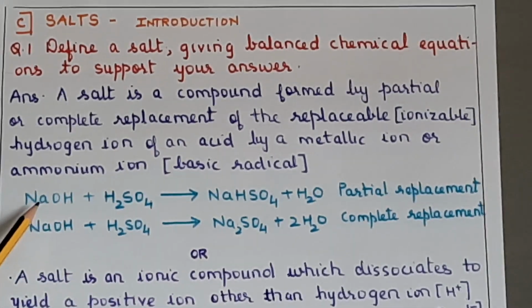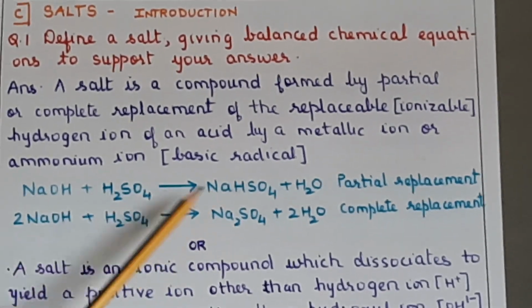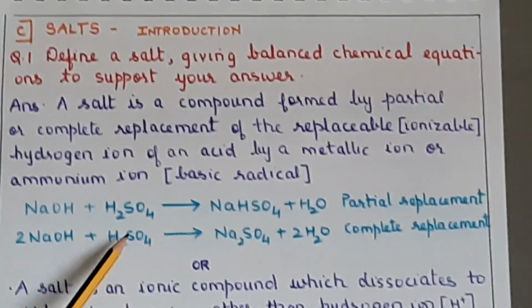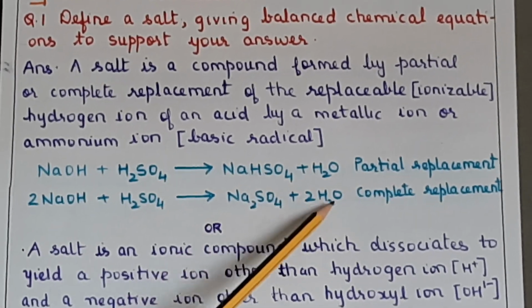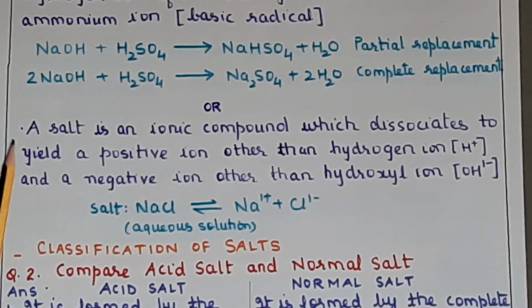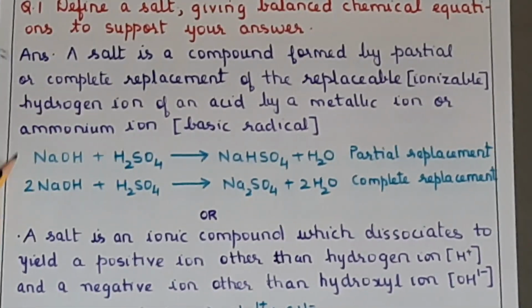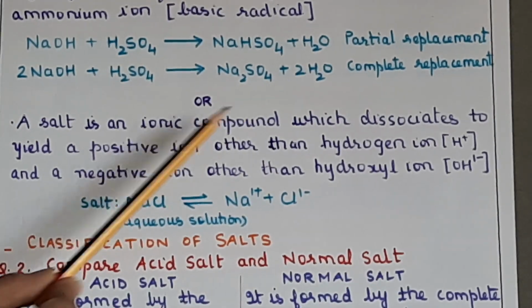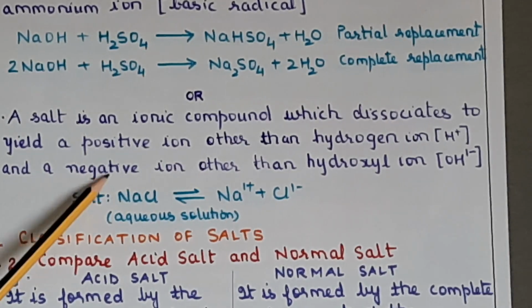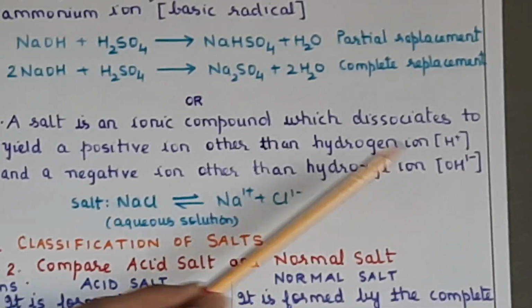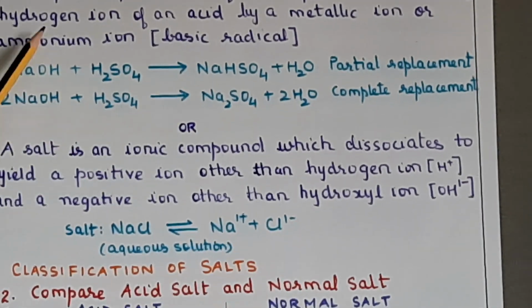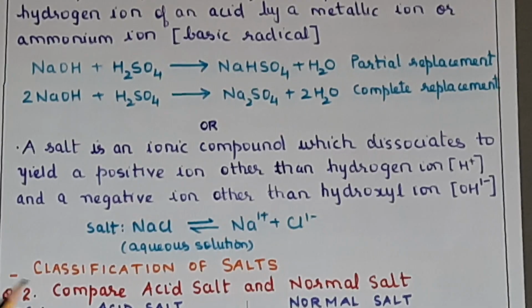Okay. So this is the example, NaOH plus H2SO4 will give NaHSO4 plus H2O, partial replacement. 2 NaOH plus H2SO4 will give you Na2SO4 plus 2H2O, complete replacement. Or the other definition, you should know, but in exam if it is asked, you have to write this first part only. Salt is an ionic compound which dissociates to yield a positive ion other than hydrogen ion and a negative ion other than hydroxyl ion. So NaCl in aqueous solution will give Na+ plus Cl-. This I had explained to you just a few minutes back.